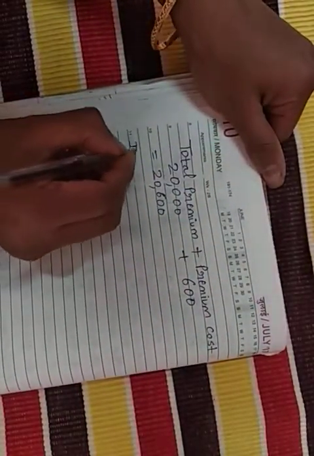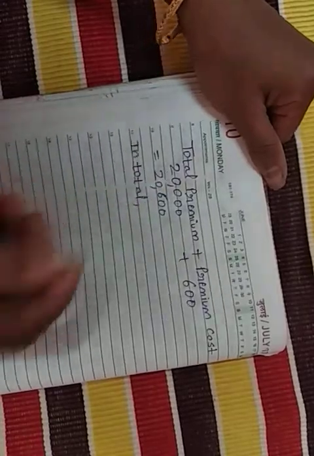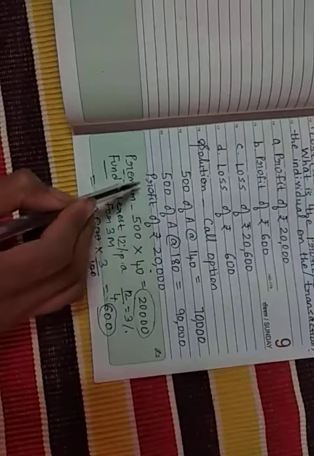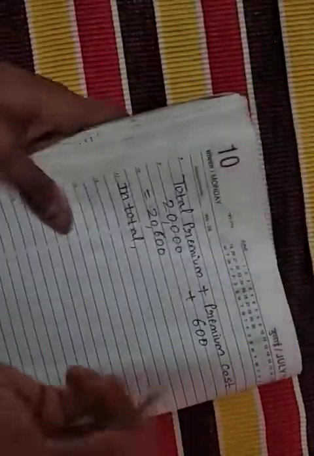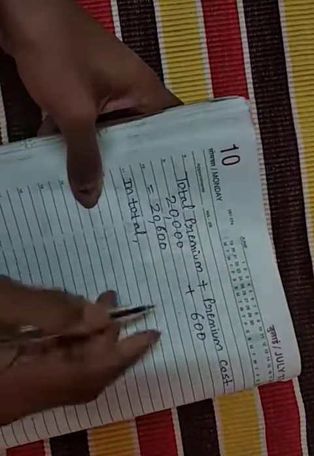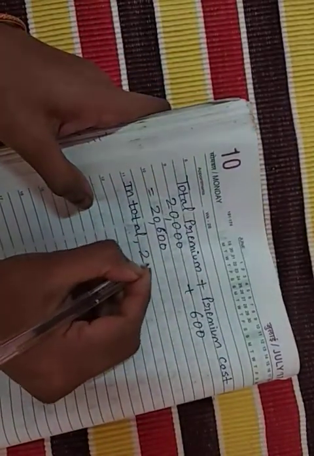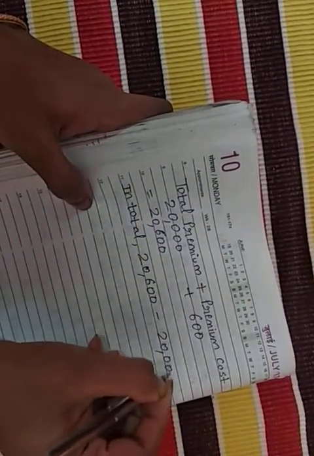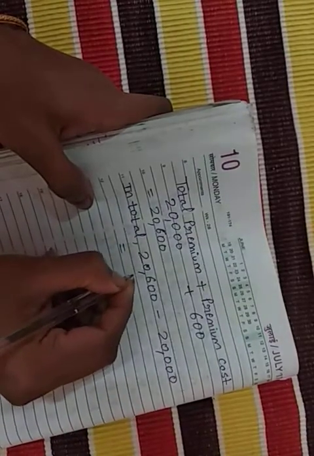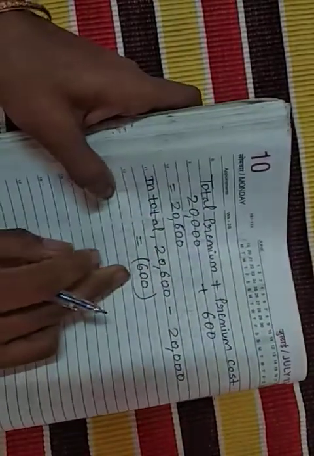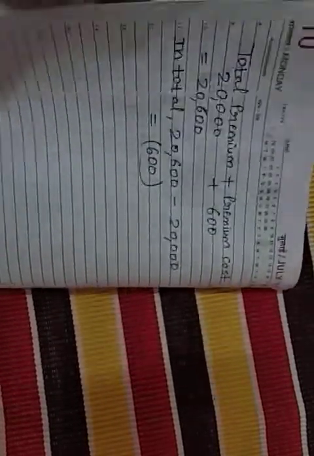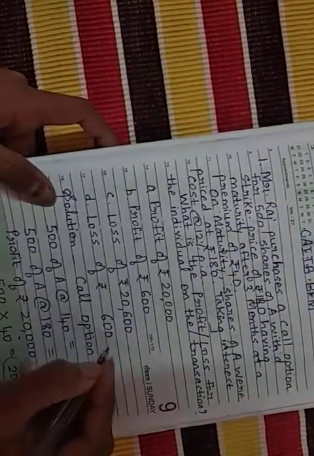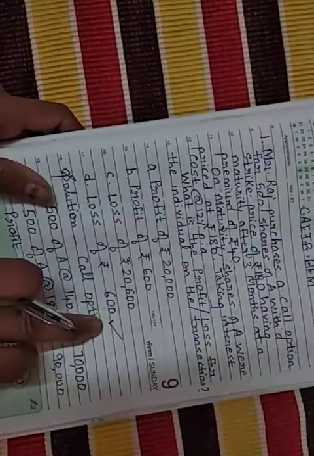So in total, in the transaction which you have seen here, he had earned a profit of rupees 20,000, right? So here 20,600 is there. In total what happens, 20,600 minus the 20,000 profit which he has earned, now the loss is 600. I'm just giving it in a bracket, it's assumed to be a loss. So the loss for him is 600, and in the options given here, loss is 600. This is the right answer.